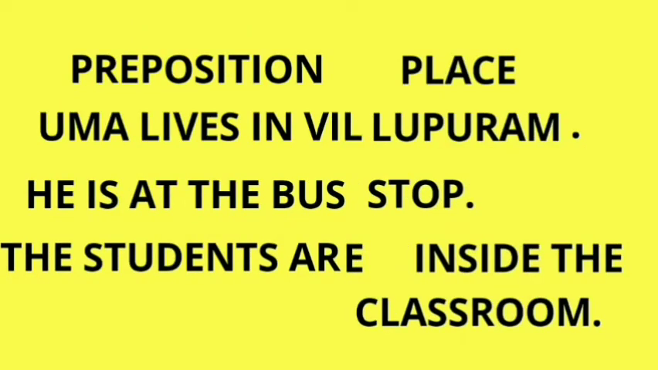Next pattern is preposition of place. First example, Uma lives in Viluppuram. Viluppuram is a place. In front of that place we are using the preposition in. So in is a preposition here. And he is at the bus stop. Here the bus stop is a place. In front of the word we are using at. At is a preposition here.